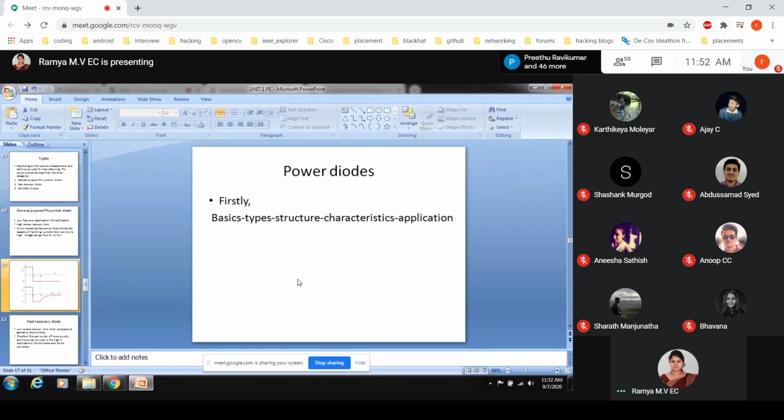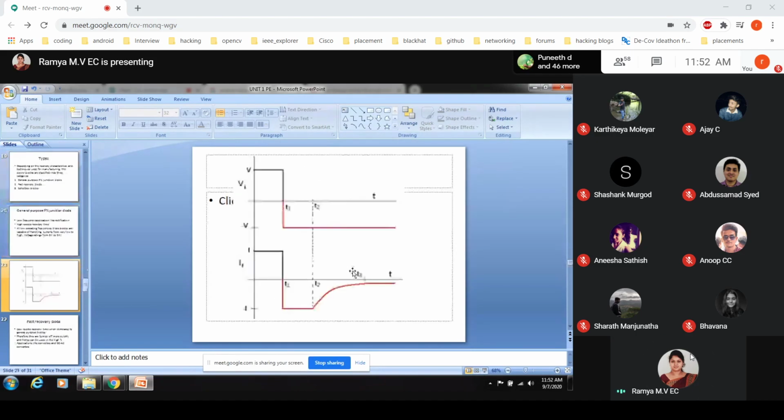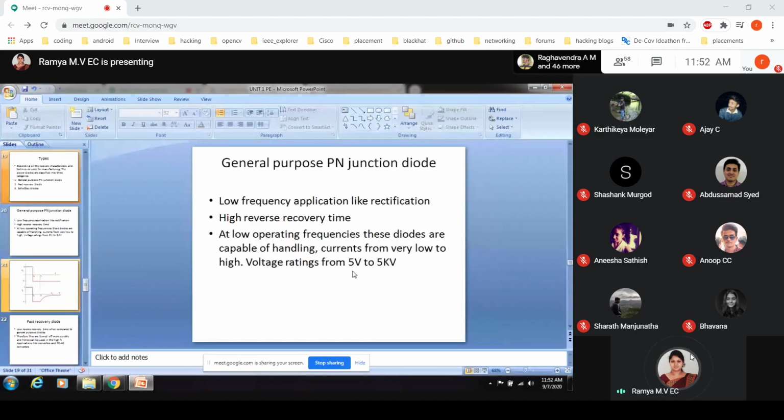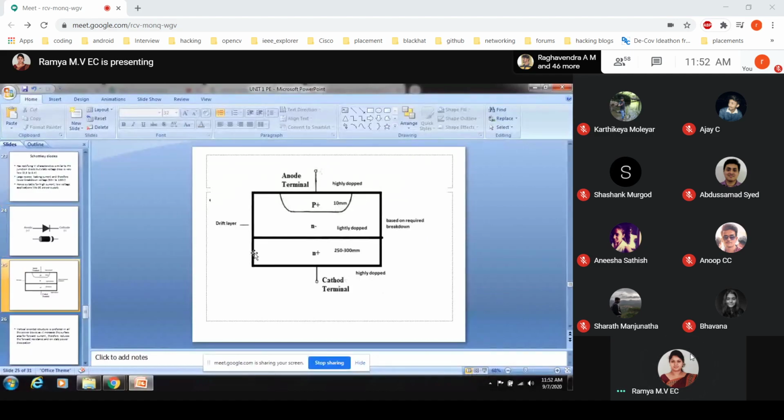Power MOSFETs, let me cover that also. Because you already have the information on power diodes, it is definitely easy to understand what power BJTs are and what exactly MOSFETs will have. In depth, let us discuss all those things. Basically it depends on the doping structure we have, and based on that we say this is a power diode. Why? Because it can handle high operating voltage.